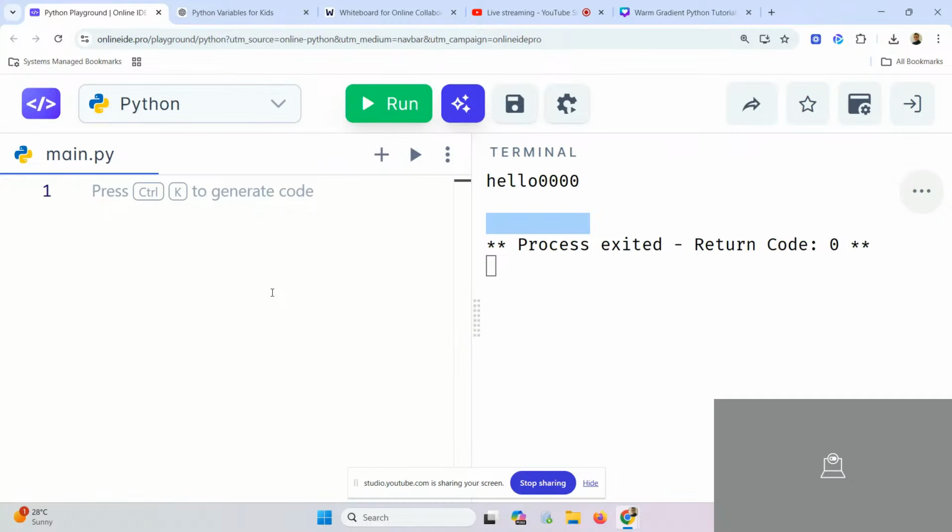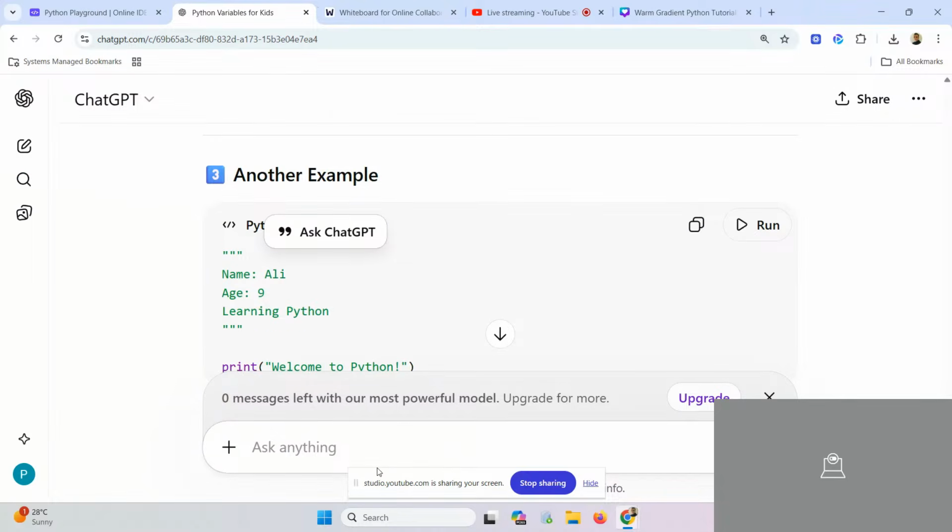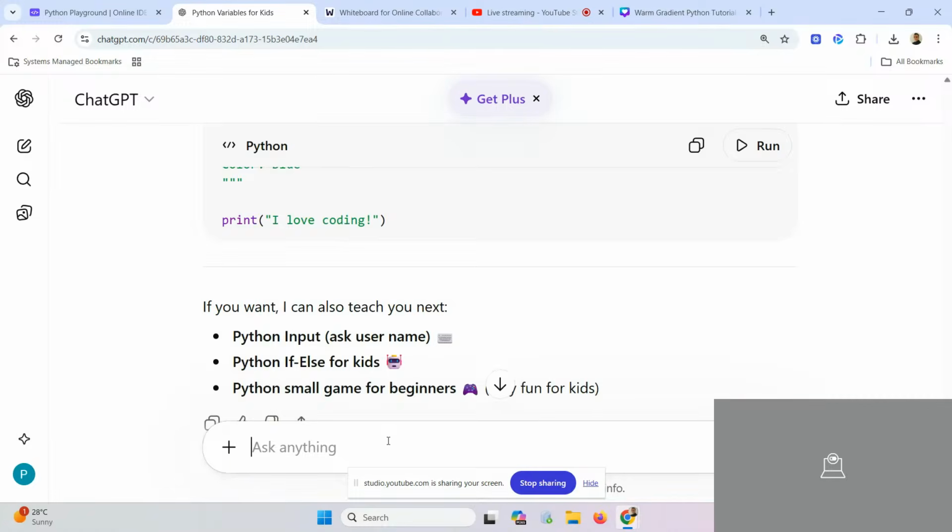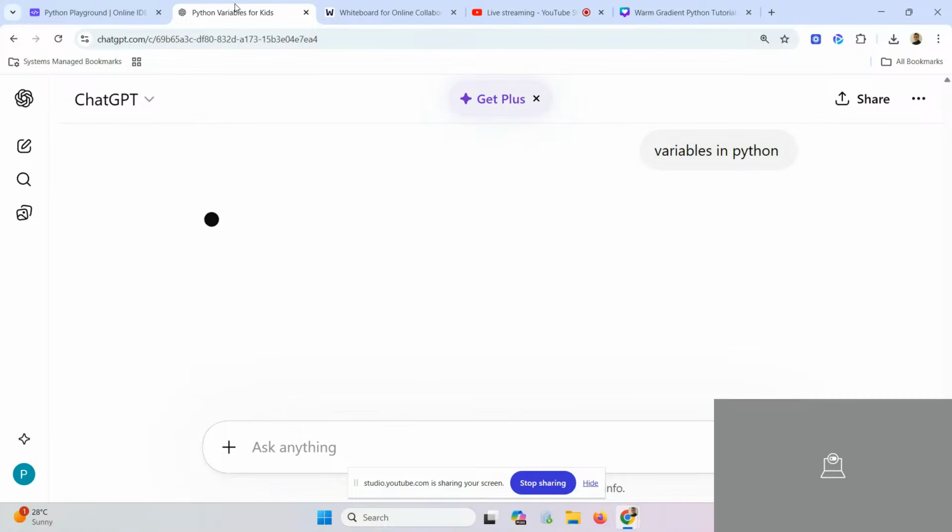Okay, let's start. Okay, Maulik. So what we will do? We'll start with variables in Python. I will ask ChatGPT to explain to you what variables in Python are, and I will explain to you what that means. First, I will show you this.